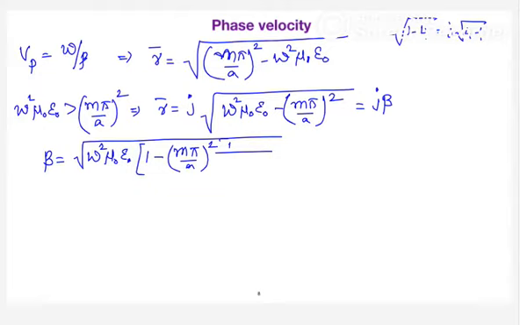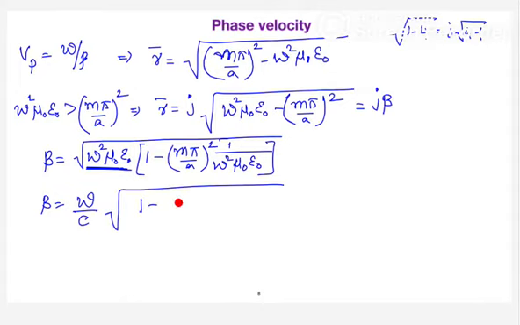When it comes out of this root, it is going to be omega by c. Agree? Over 1 minus m pi by a whole square into 1 by mu naught epsilon naught, which can be written as c square divided by omega square.